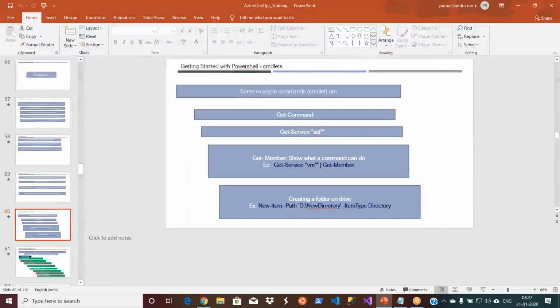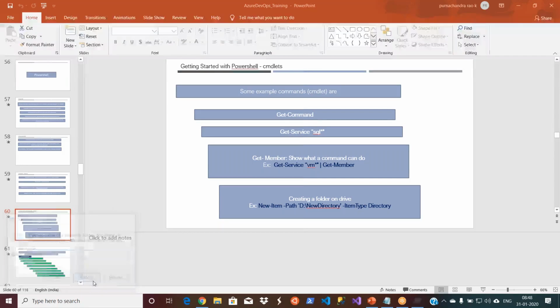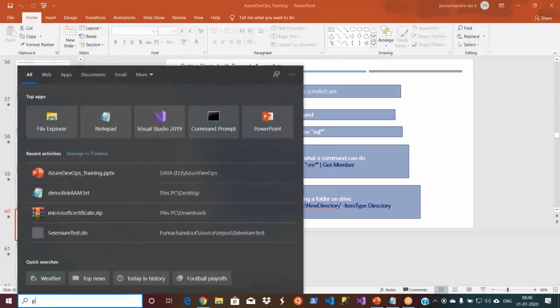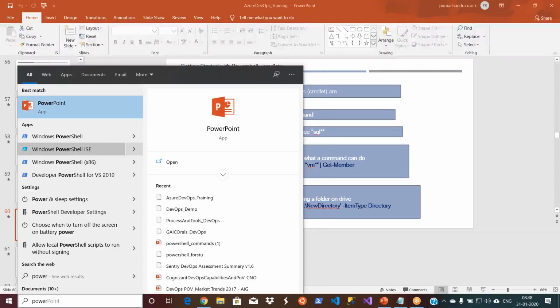So there are thousands of commands, right? There are some tips as well to easily search for a command or identify a command. I'll be showing it in the next slide. For the time being, let's go ahead and run one or two commands for your familiarity. Of course, we've been running the script, but that's a different story. Let's go and search for PowerShell, and I always like to run it as administrator.